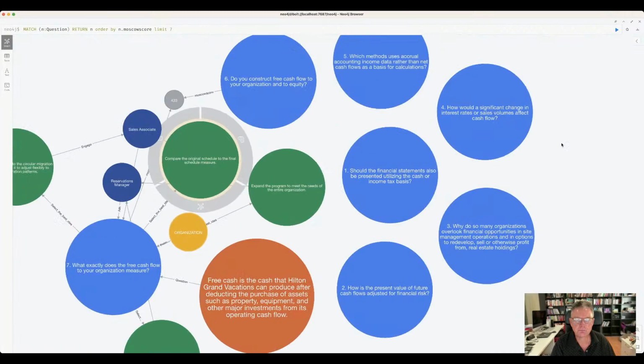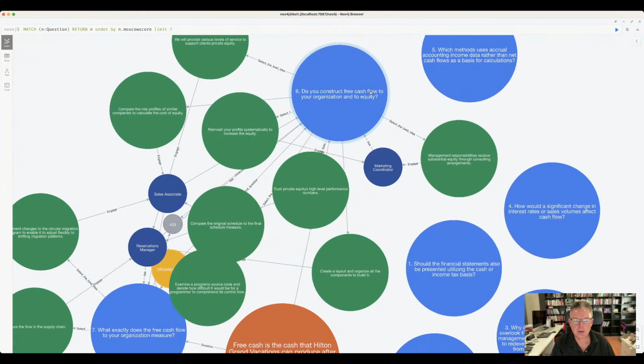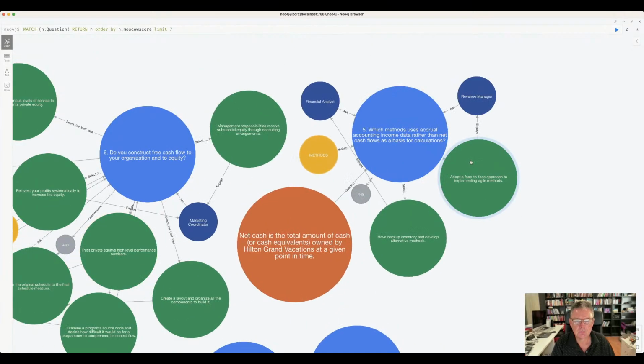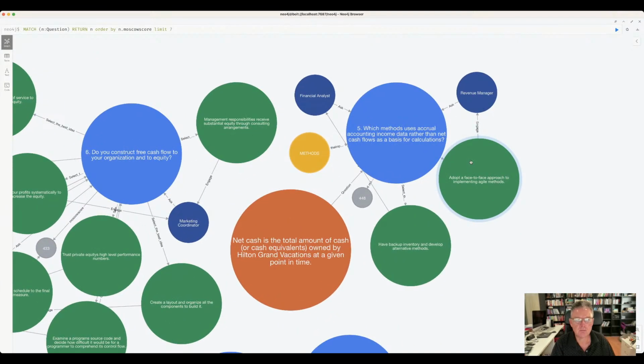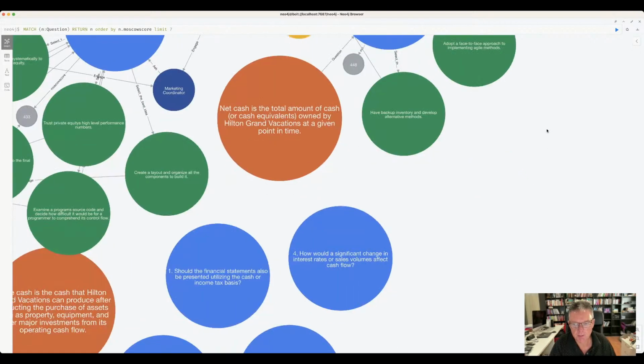Question number 6. Do you construct free cash flow to your organization and to equity? Marketing coordinator, activities here. Question number 5, which methods use accrual accounting income data rather than net cash flows as a basis for calculations? There we go. These are the actions that we need to be taken care of. Revenue manager, financial analyst needs to be involved. And obviously I can open these up and ask more questions of these people.